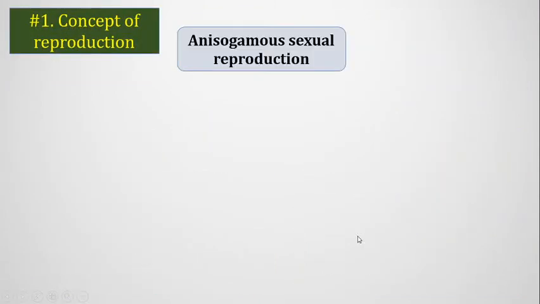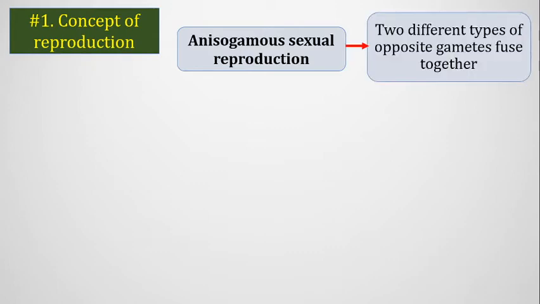Now we will discuss a type of sexual reproduction called anisogamous sexual reproduction. So what is anisogamy? From chapter 1 we know that anisogamy is a type of sexual reproduction in which the opposite gametes fuse together, and these opposite gametes are different in size and shape. Another kind of sexual reproduction is called isogamy, where the two opposite gametes are identical in size and shape. So when two opposite gametes look different, that is called anisogamy.